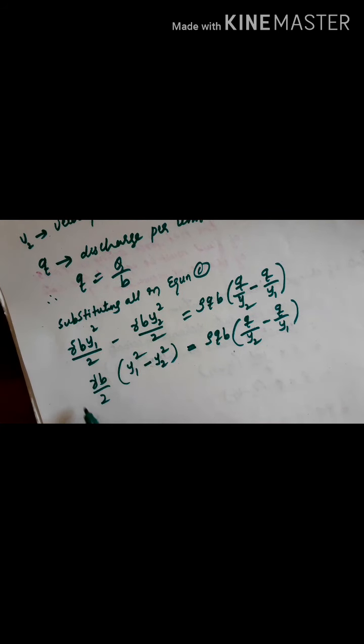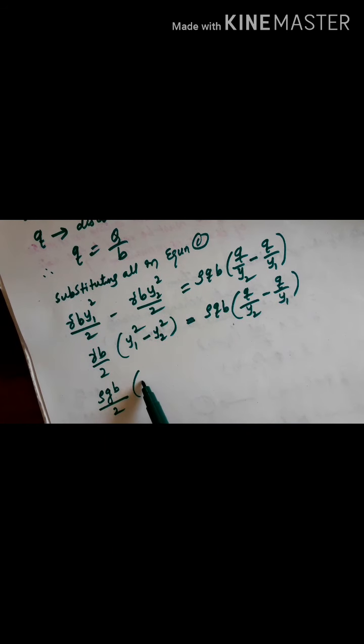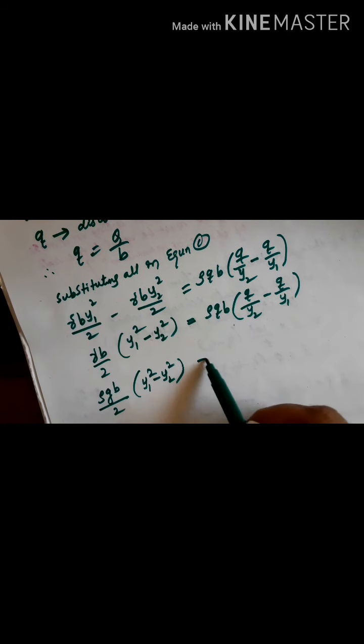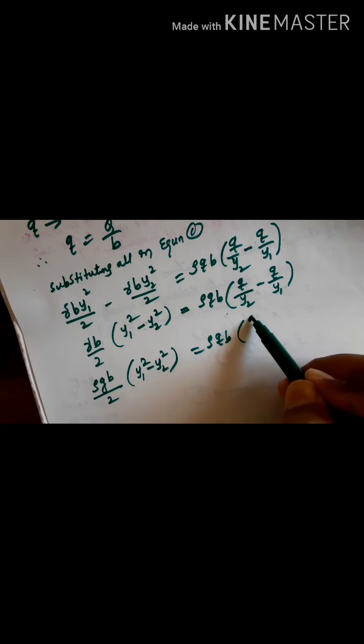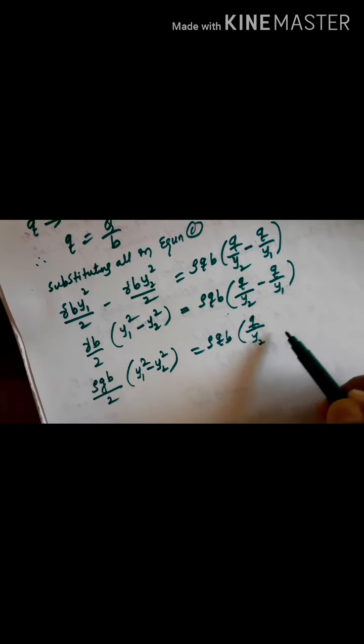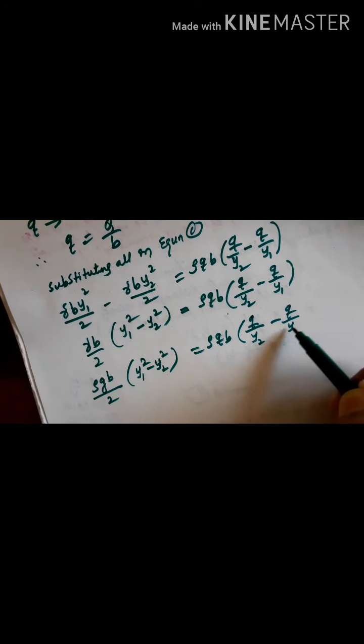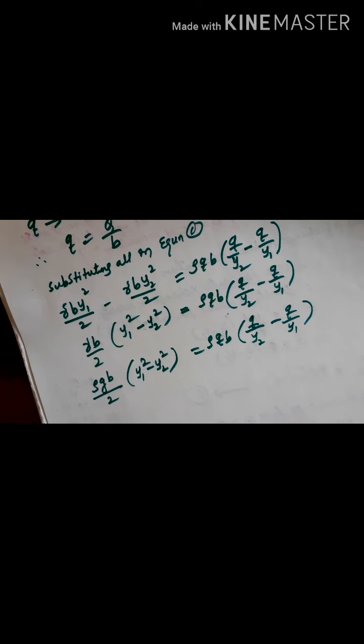Then gamma is nothing but rho into g, so rho g b divided by 2 into y1 square minus y2 square equal to rho qb into q by y2 minus q by y1.